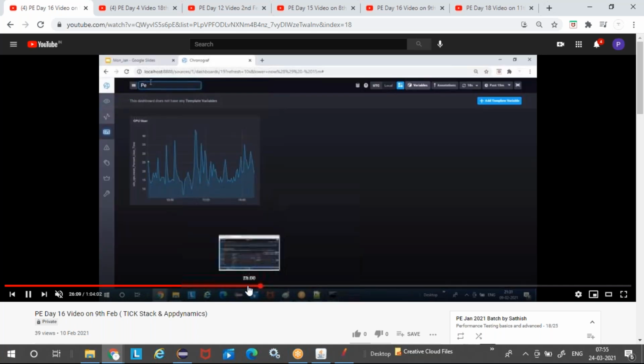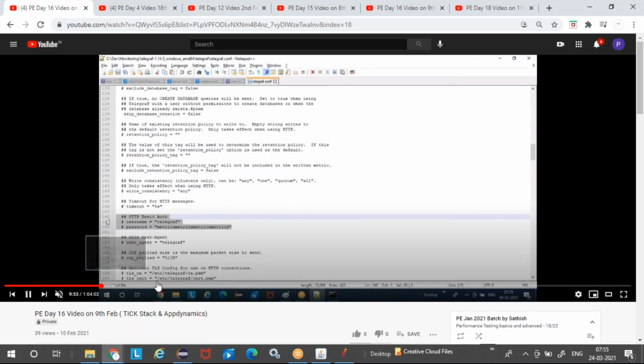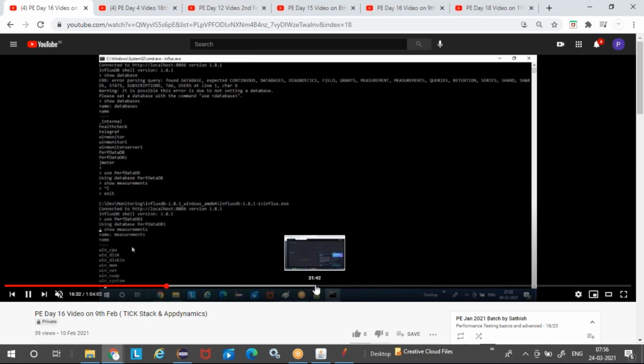Yeah, so we will use this Chronograf or Grafana. We'll go and install Telegraf, we'll install InfluxDB, and then we'll install Grafana or Chronograf, and then we'll construct the dashboards for open source monitoring.